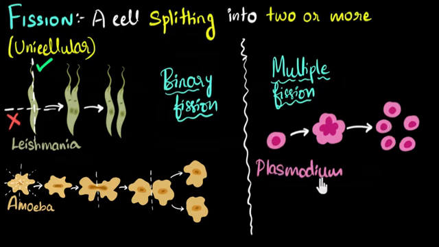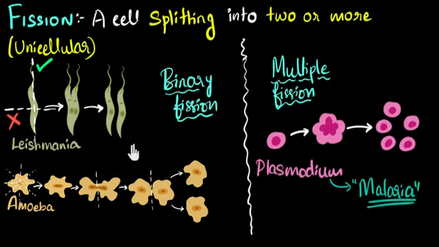In fact, Plasmodium is the one that causes malaria inside us. So let me just write that down as well. Okay, let me use a different color. All right, so Plasmodium is responsible for causing the disease malaria.